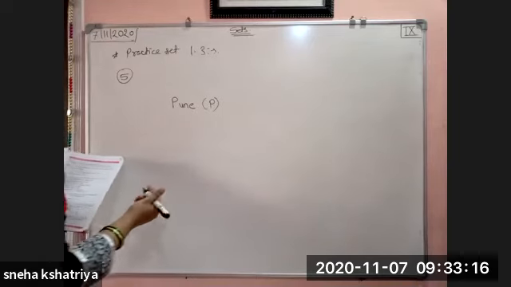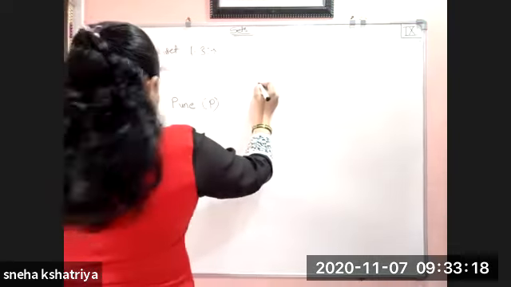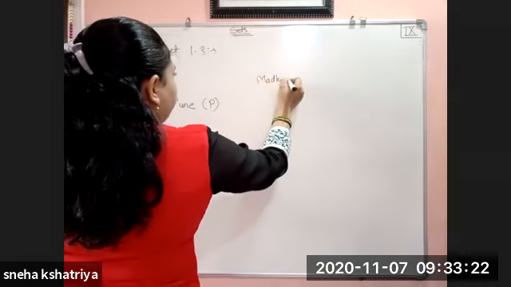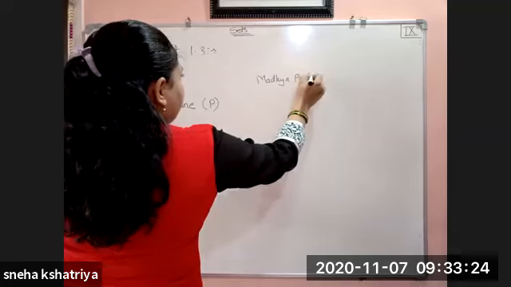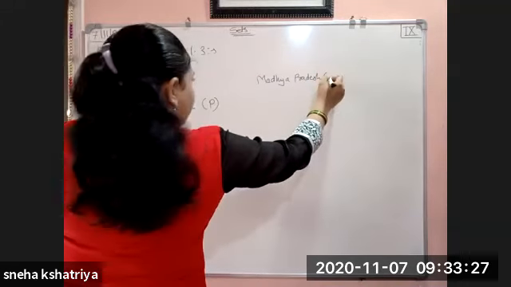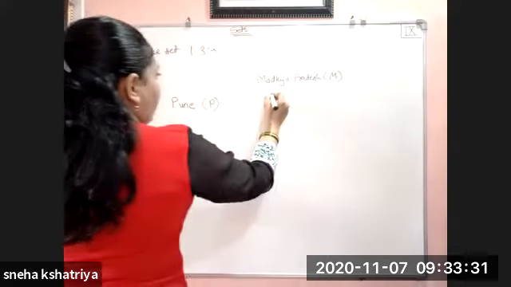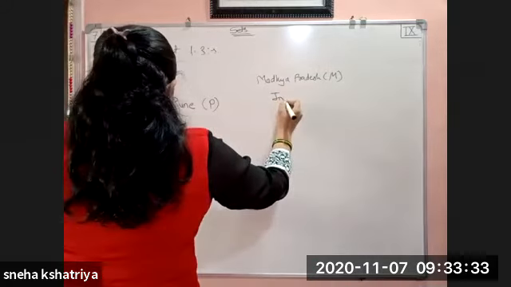M is the set of all the residents in Madhya Pradesh. It is denoted by M. Then I is the set of all the residents in Indore.